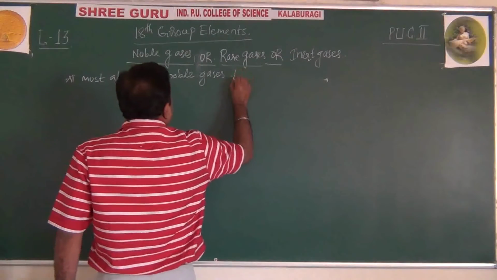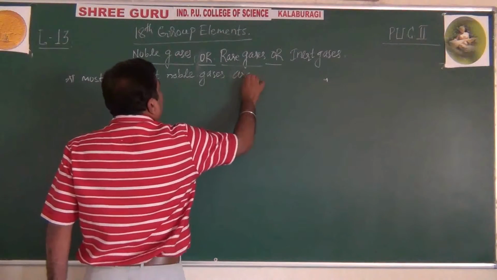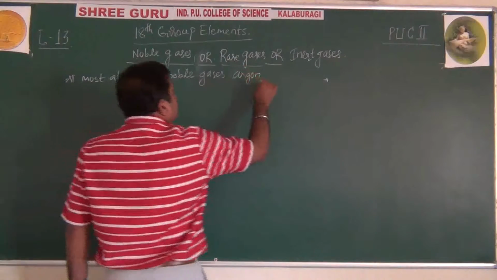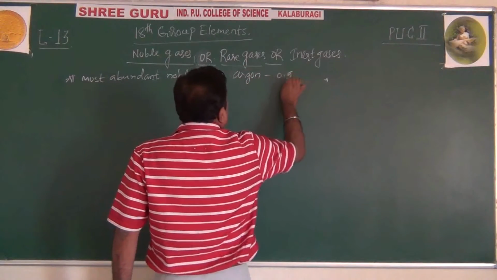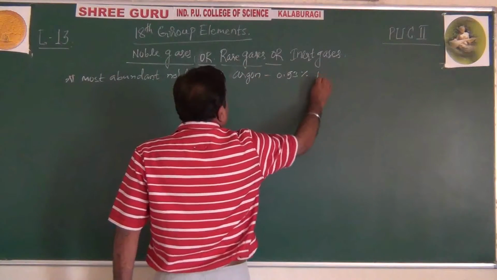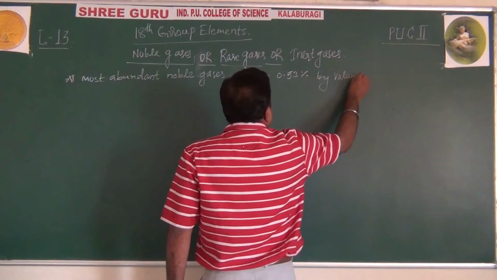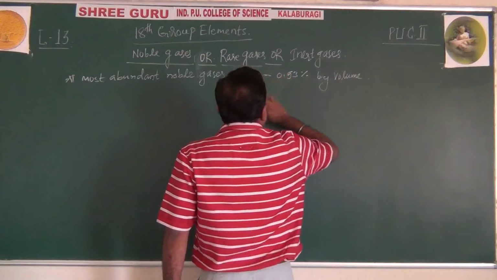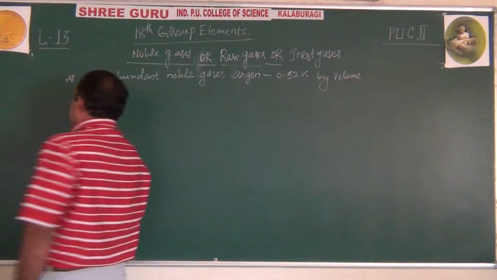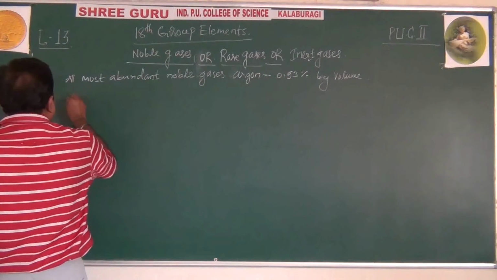That is argon, 0.93% by volume, out of 1%. Very important. Therefore, the most abundant is argon.